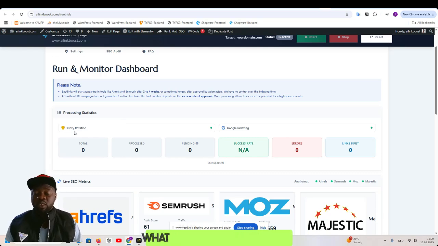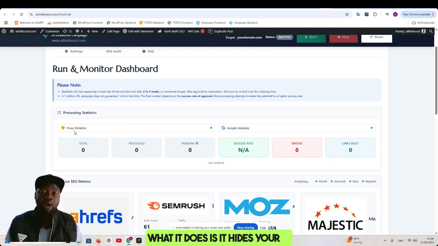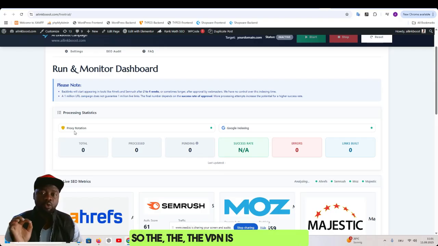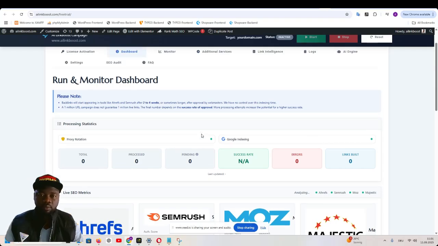What the proxy rotation does is hide your IP address, so nobody knows your IP address, and your IP address cannot be seen. And also you don't have to worry about buying an extra VPN or an extra IP address to hide your location or whatever. The VPN is automatically activated in the software, so you don't have to worry about that.